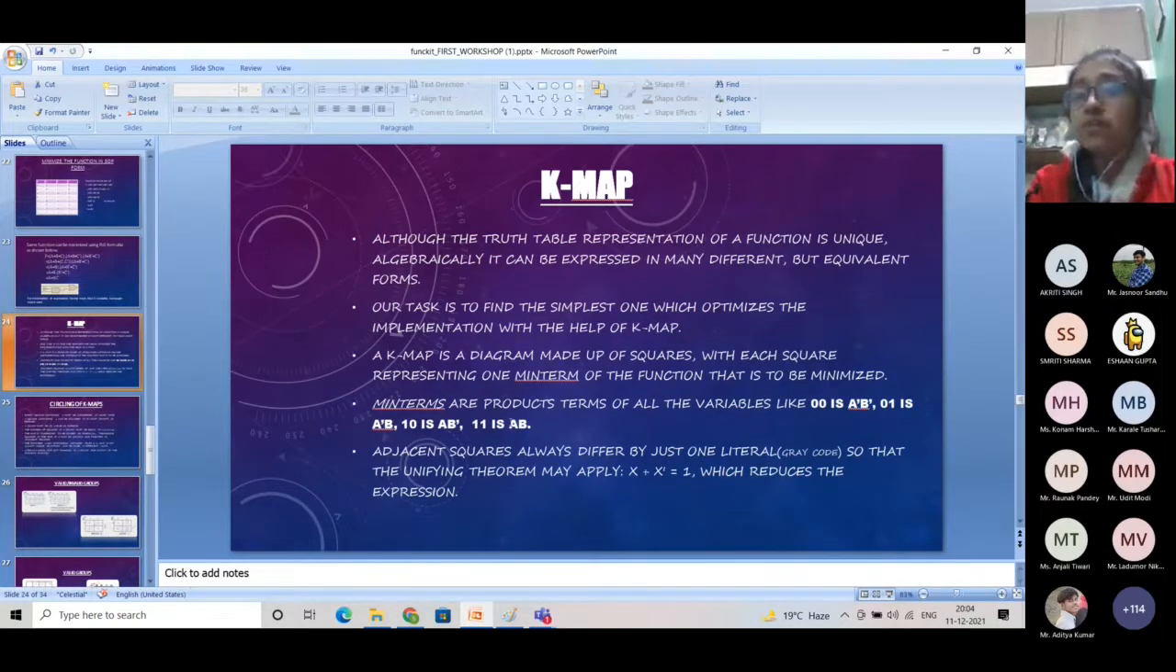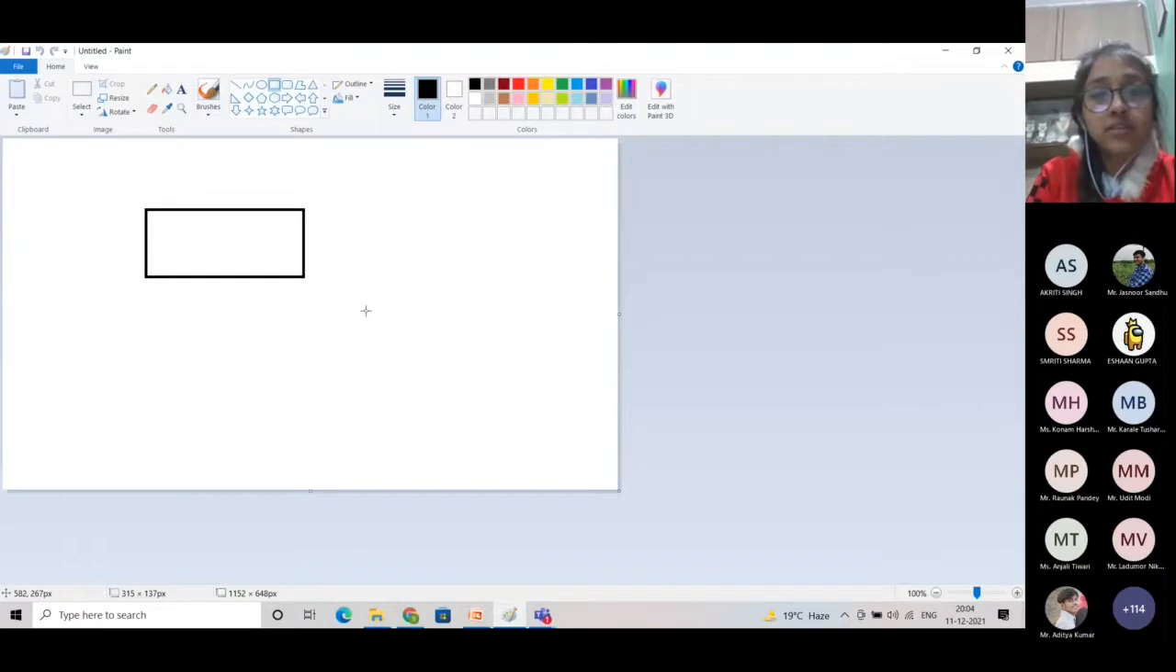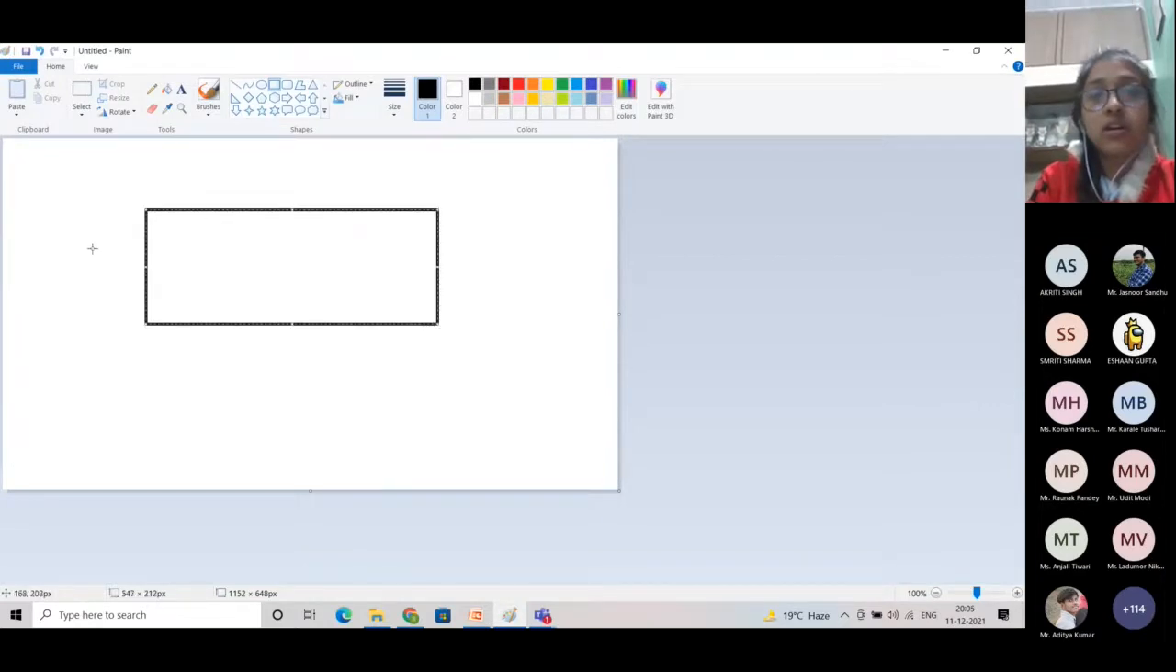What are minterms? You have studied now that minterms are product terms of all the variables. For example, the minterm represented for 0, 0 is A bar B bar. For 0, 1 is A bar B. For 1, 0 is A B bar. For 1, 1 is A B. Now, I will show you by drawing some example. So, let's draw a three variable K-map. I'll show you how it works.